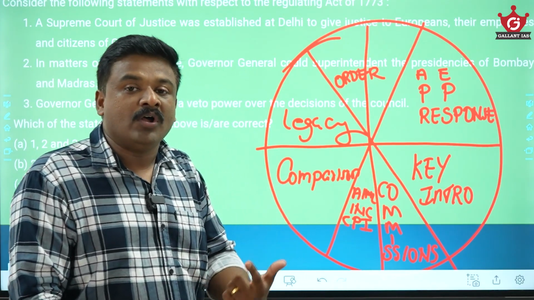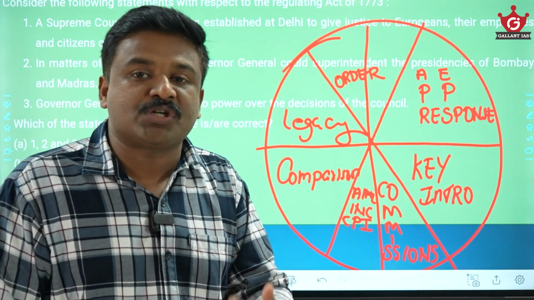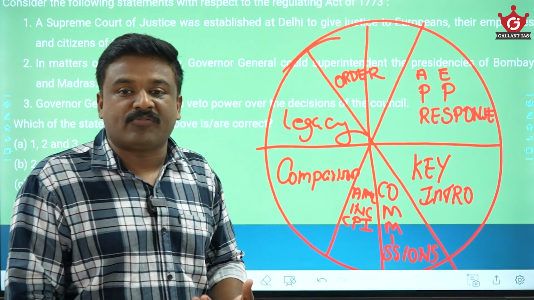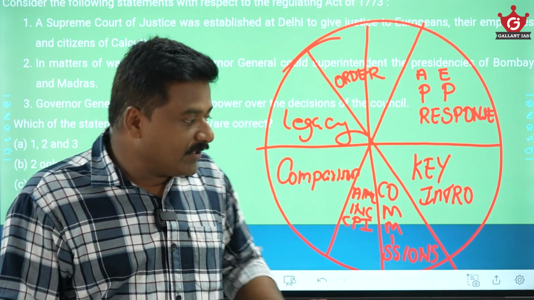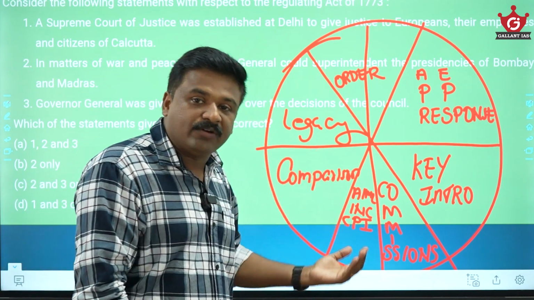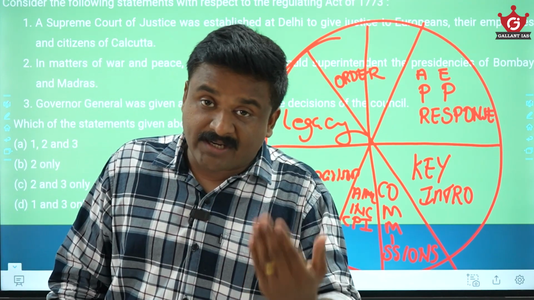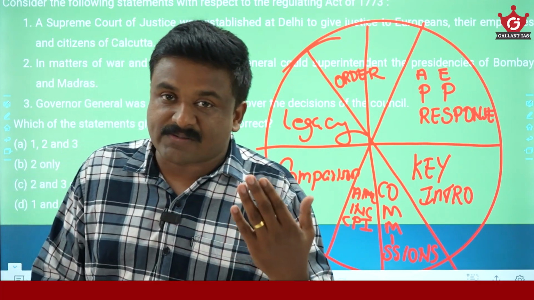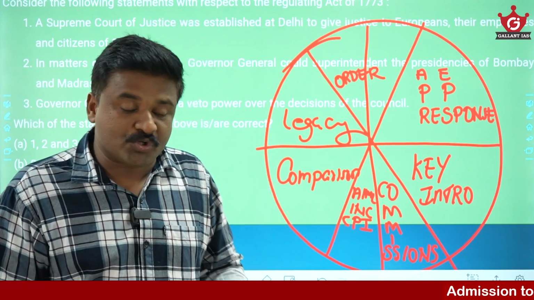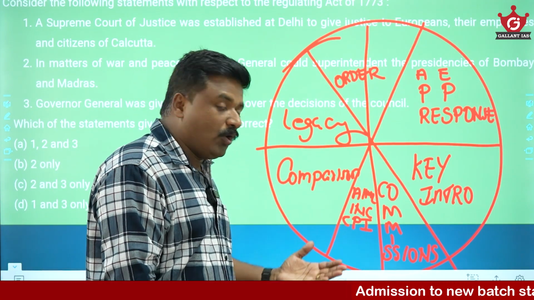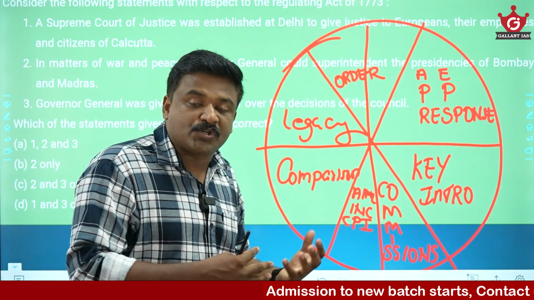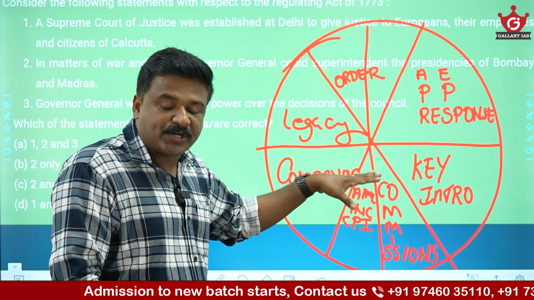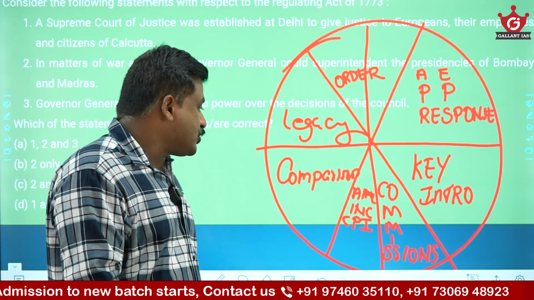For example, you must know All India Federation, that is a central feature of the Government of India Act 1935. Provincial autonomy is a central feature of the Government of India Act 1935. Then provincial diarchy was a feature of the Government of India Act 1919. Similarly, introduction of separate electorate for Indian Muslims was a feature of the 1909 Council Act. You must know the central provisions or key features of these various legislations from 1773, that is important.